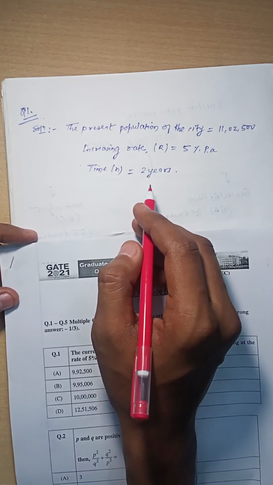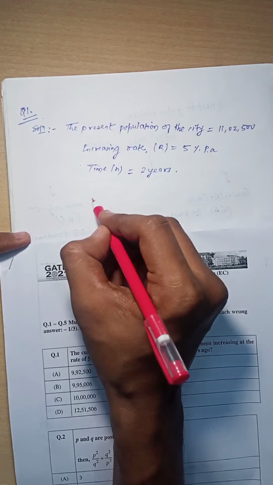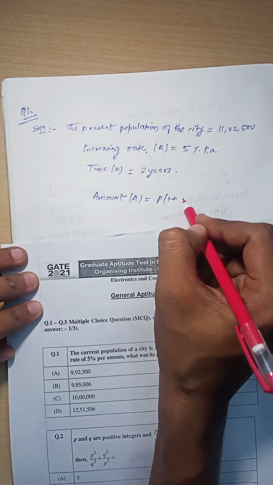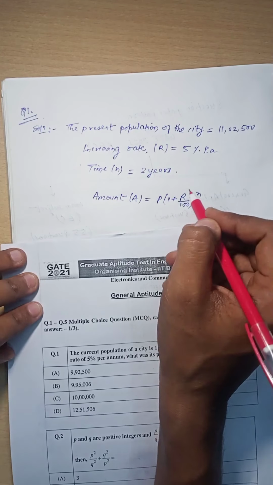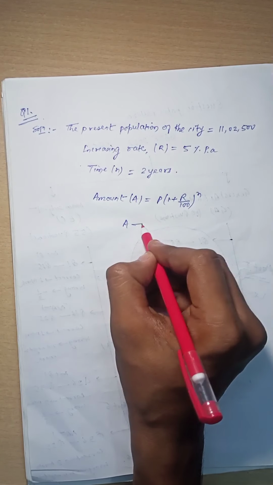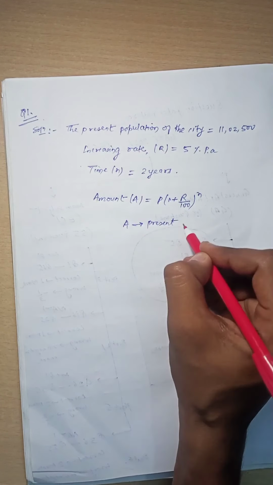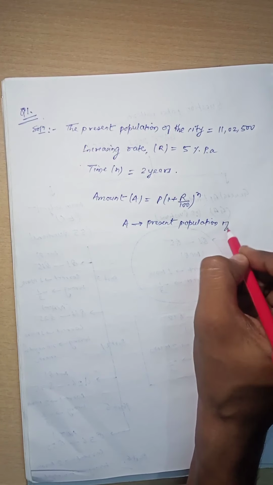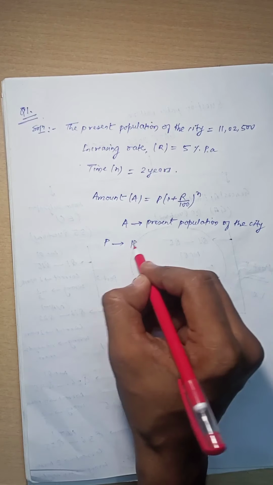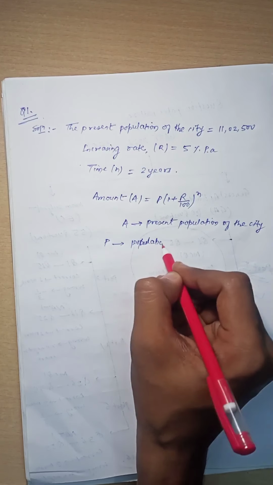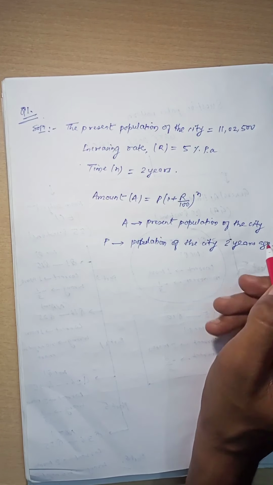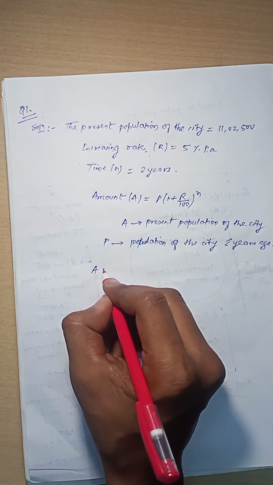This problem can be solved by the use of compound interest formula, that is amount A is equal to P into 1 plus R by 100 to the power N, where A is the present population of the city and P is the population of the city 2 years ago.